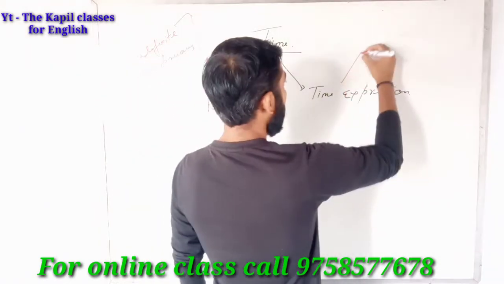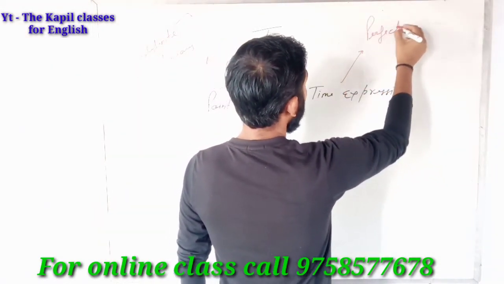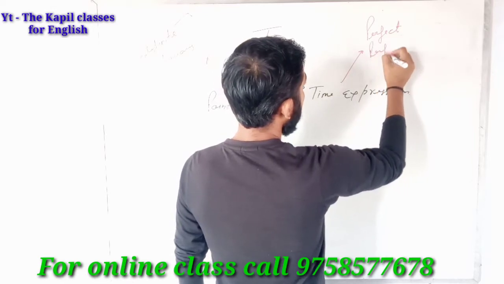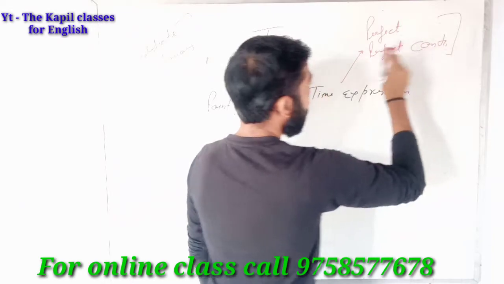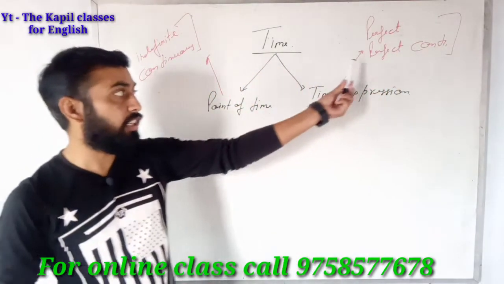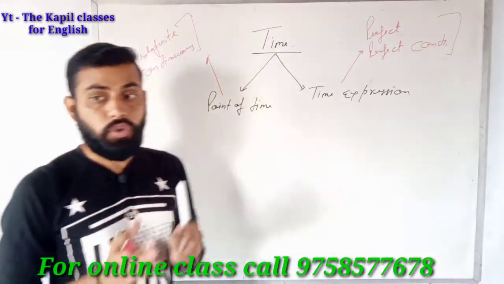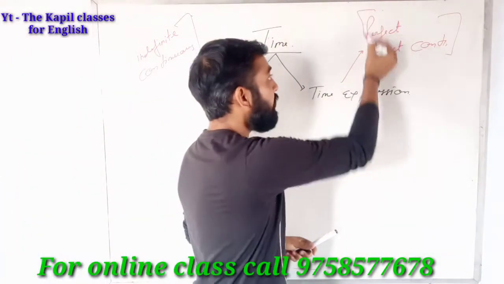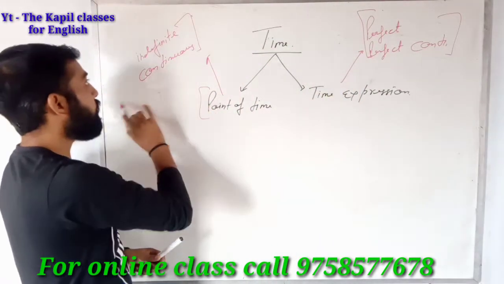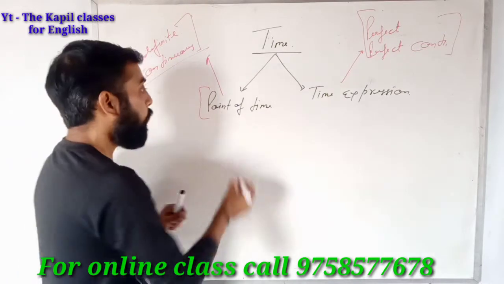And time expression is usually used with perfect as well as perfect continuous, whether it is present perfect, past perfect, future perfect, present perfect continuous, past perfect continuous, future perfect continuous. We use time expression with these categories, and point of time we use with those categories. Now the question arises, what is point of time?